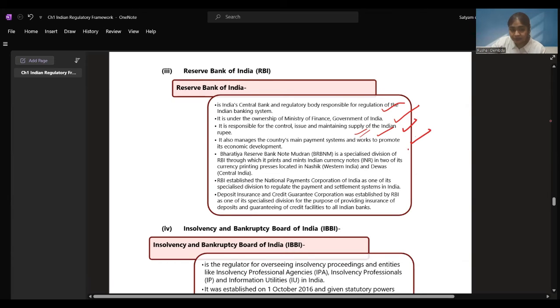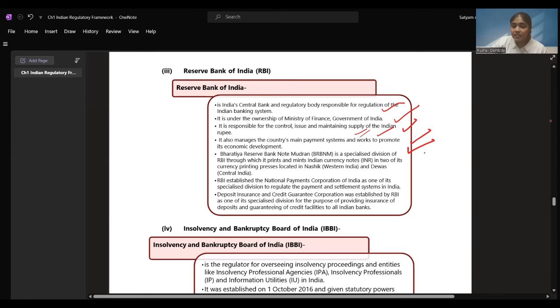Bharatiya Reserve Bank Note Mudran is a specialized division of RBI through which it prints and mints Indian currency in two of its currency printing presses located in Nasik, Western India, and Dewas, Central India.